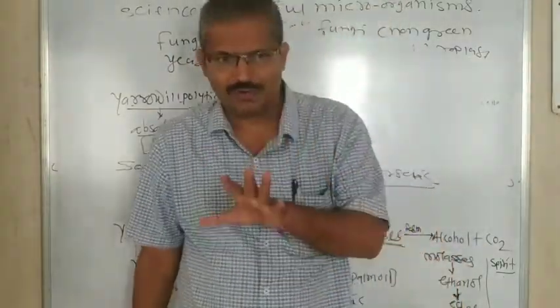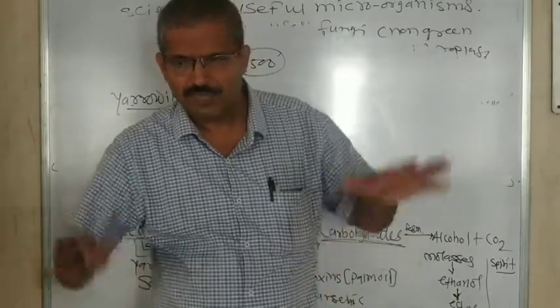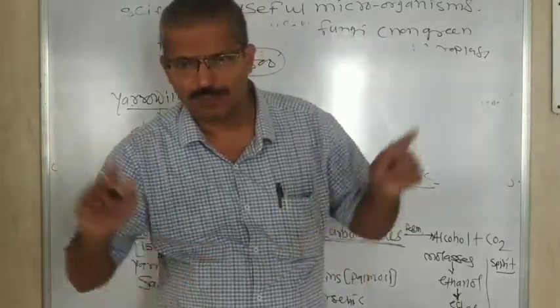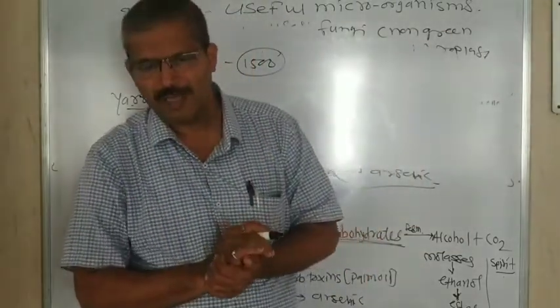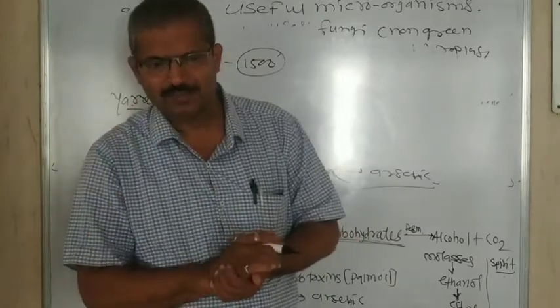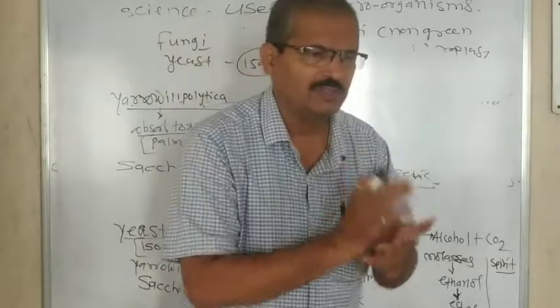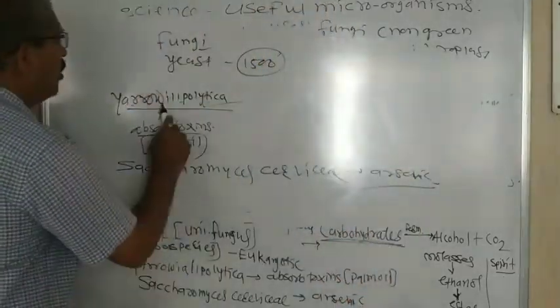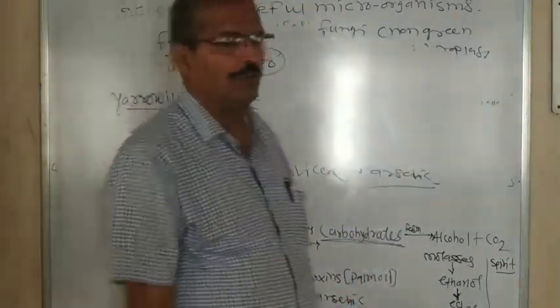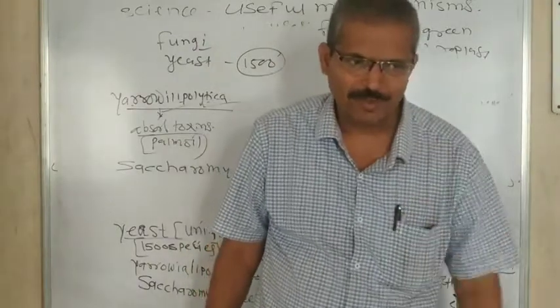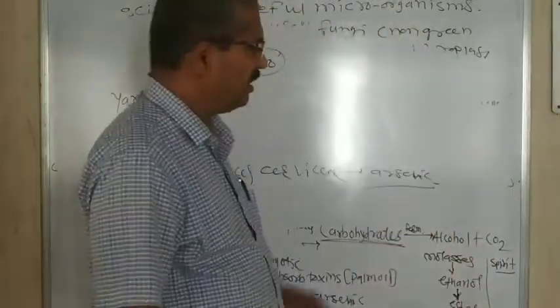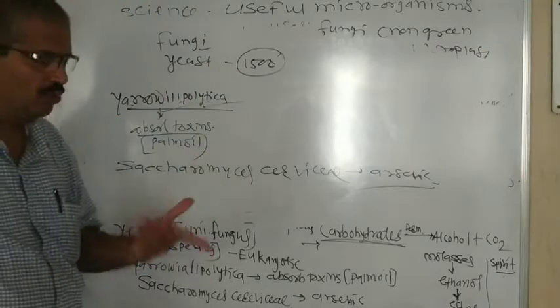You know, palmolein oil is available in the market. This palmolein oil is also prepared from palm seeds, but when it is extracted, sometimes some toxic substances are created. To absorb these toxic substances, Yarrowia lipolytica, one kind of yeast, is useful to us.